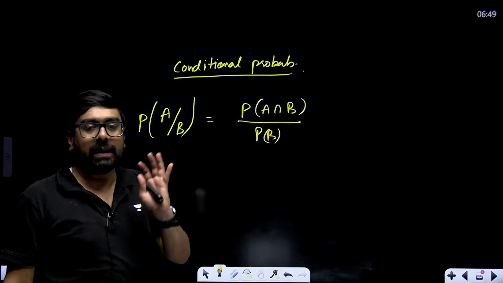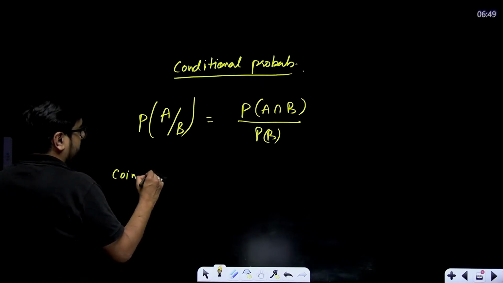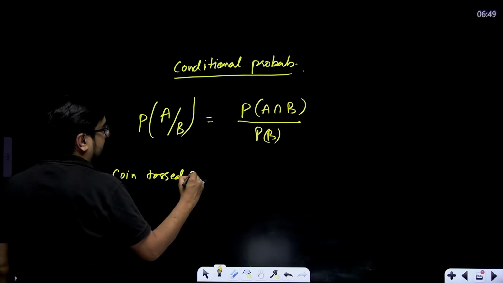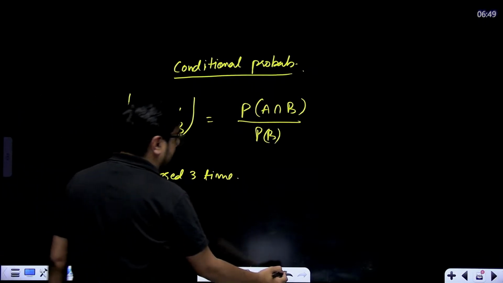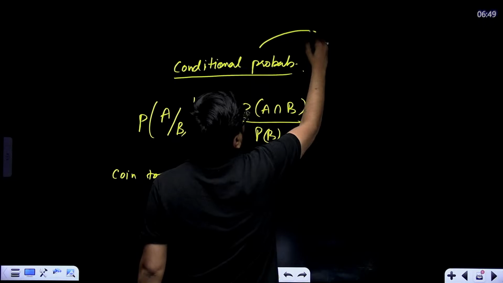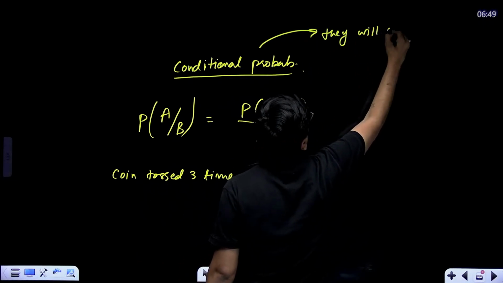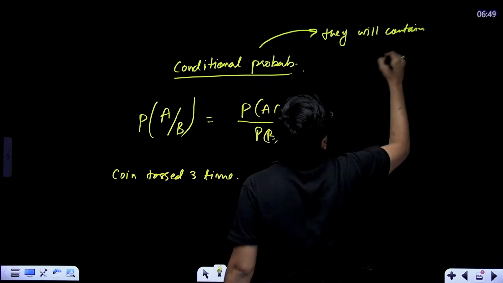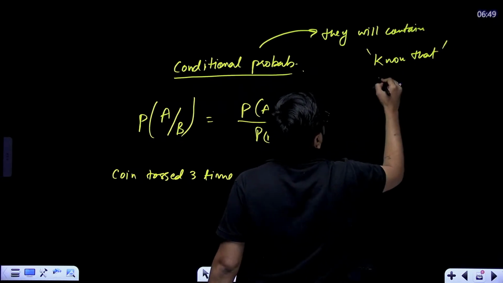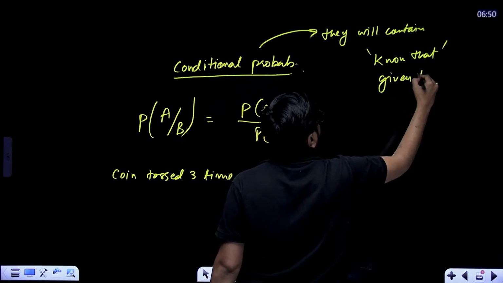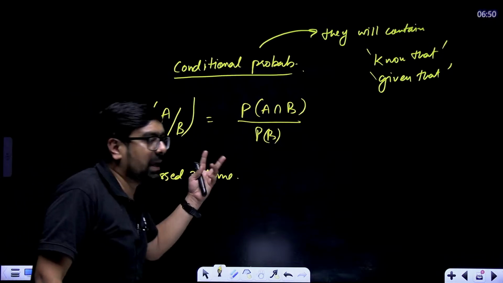Understand with the help of a simple example. Let's say a coin is tossed 3 times. What is the most important thing about a conditional probability question? The question will always contain the term known that, or given that. If in the question you see this written, known that or given that, that means you have to apply conditional probability.